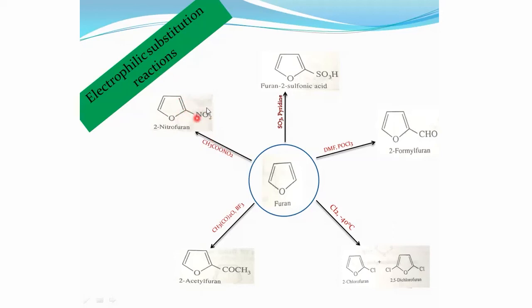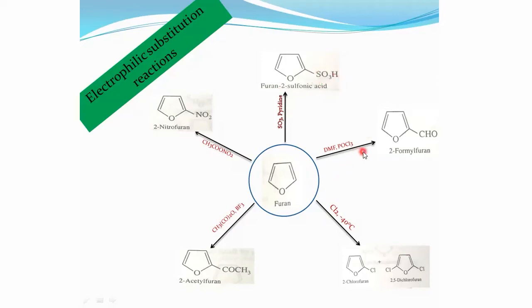That is, the nitro group is bonded to the second position of the furan. In sulfonation, furan reacts with sulfur trioxide in pyridine. We can get furan-2-sulfonic acid. The 2 indicates the position at which the sulfonic acid group, SO3H, is bonded.